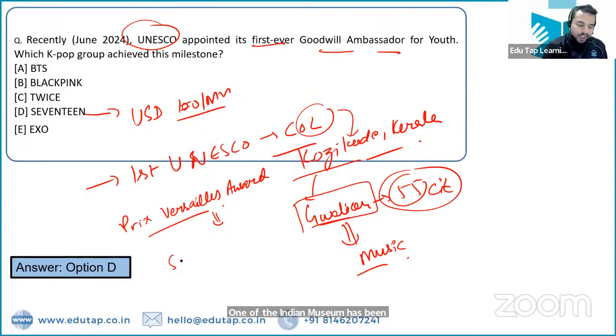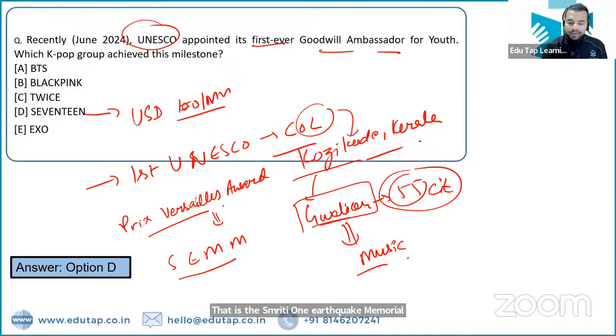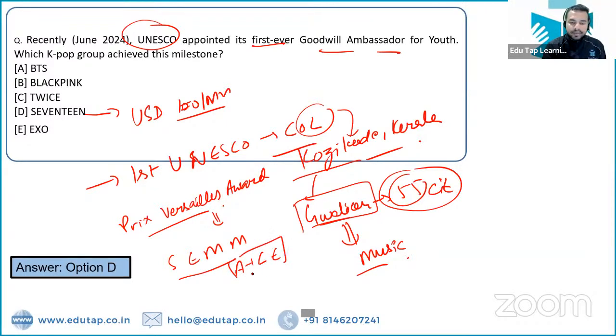That is the Smriti Van Earthquake Memorial Museum. Smriti Van Earthquake Memorial and Museum is the one which has been shortlisted, and it is the first Indian museum to receive such global recognition for its architecture and cultural expression. ये पहला ऐसा म्यूजियम है जिसको यहाँ रिकॉग्नाइज किया गया है for this, right?